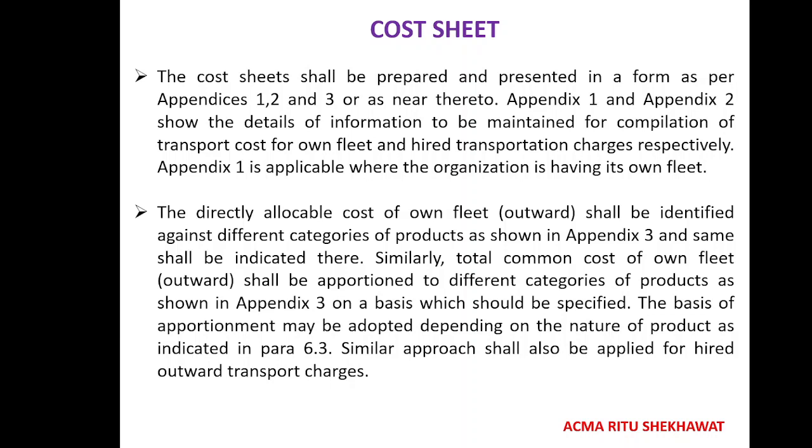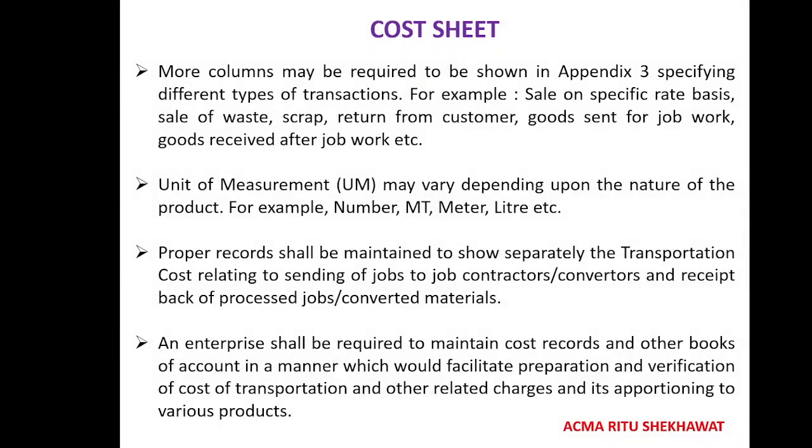Further we'll discuss that more columns may be required to be added in appendix 3, and the measurement may also be in numbers, meters or liters. Separate records should be maintained if you are sending goods to a job worker, contractor or converter and receiving them back.